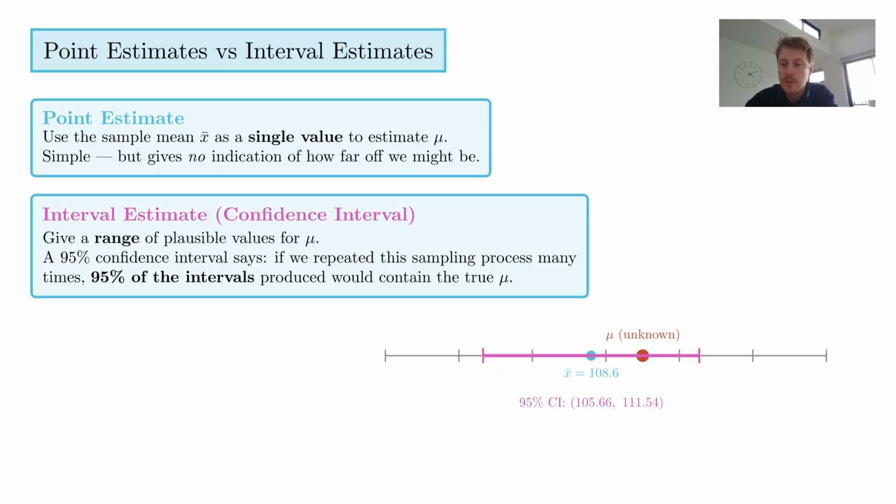In this case, it's a little bit larger than 108.6. But we can construct a 95% confidence interval. I'll explain where these numbers come from in a moment, but we can construct an interval estimate, or confidence interval, of 105.66 to 111.54. And this is what's called an interval estimate.